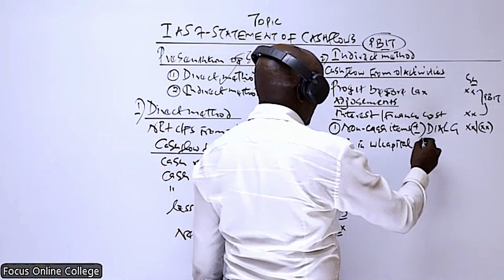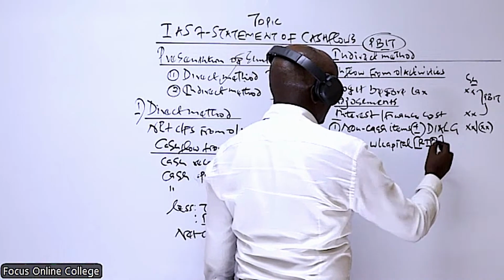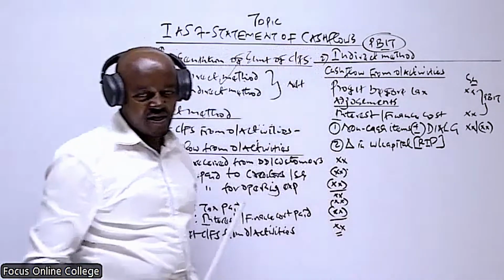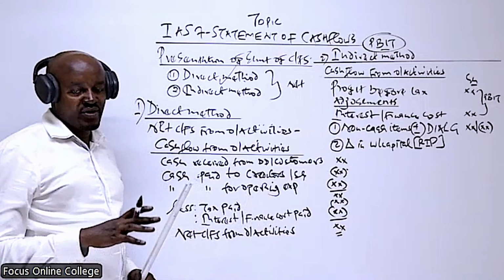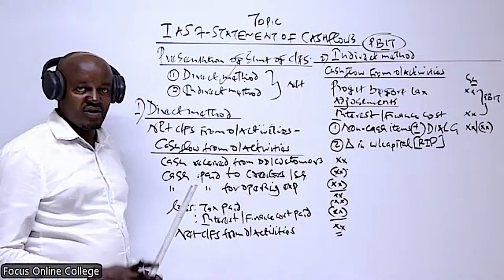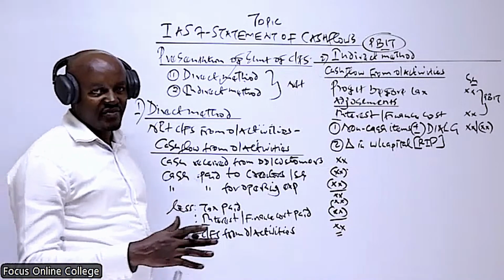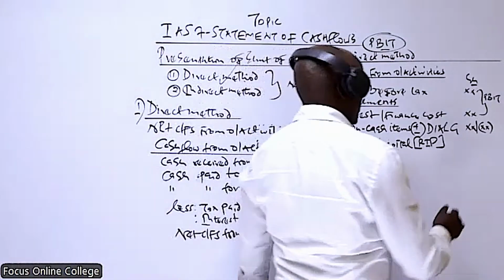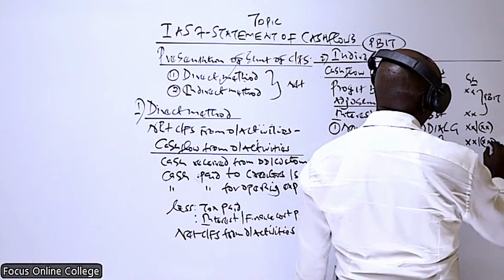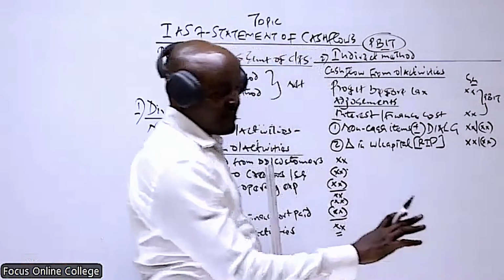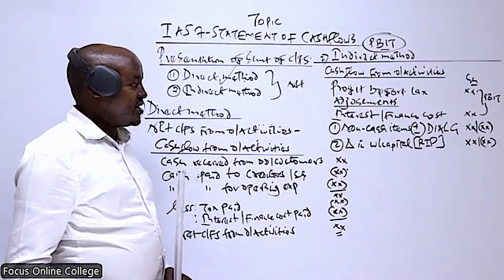Equally, there is an acronym which we use to recall the various working capital items we consider here, and the acronym is RIP, not rest in peace, but RIP: receivables, inventory, and payables. In this case, you just need to consider, was there an increase or a decrease? Compare the opening balance with the closing balance, and see whether there was an increase or decrease.